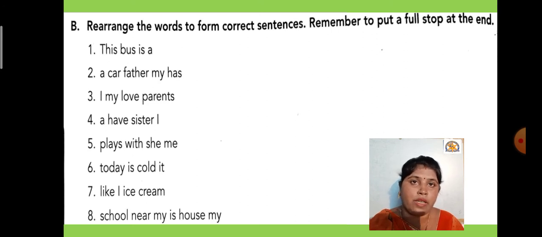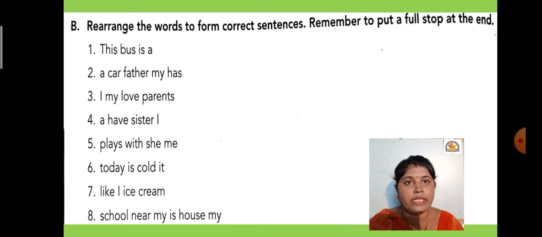In the first exercise they gave us jumbled letters. Now in the second exercise they have given us jumbled words. Remember to put a full stop at the end. We have to make the sentences correct, and then at the end we have to put a full stop.